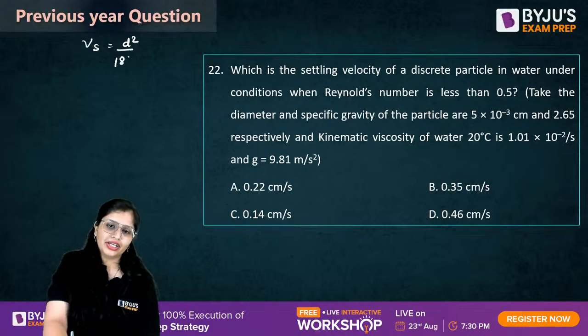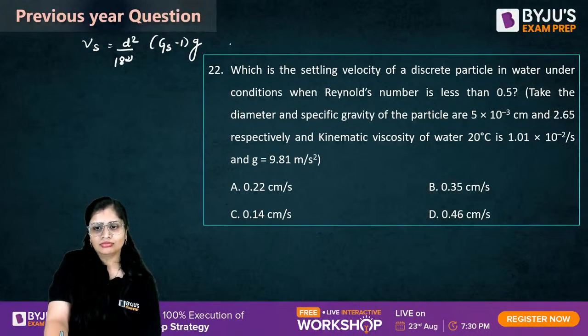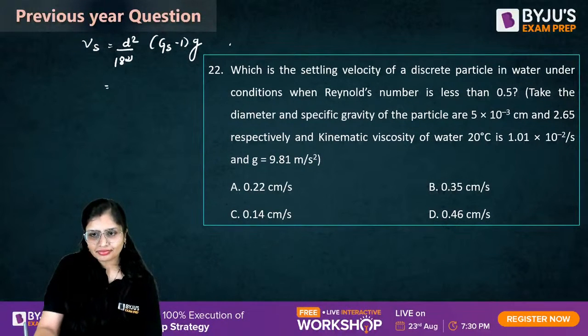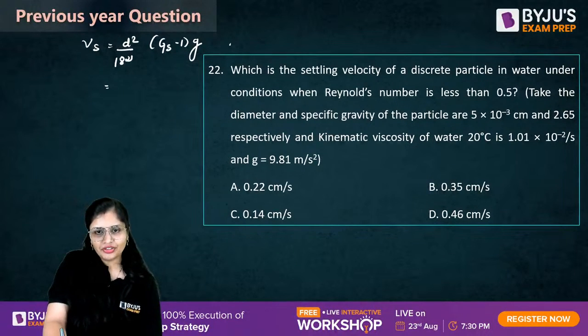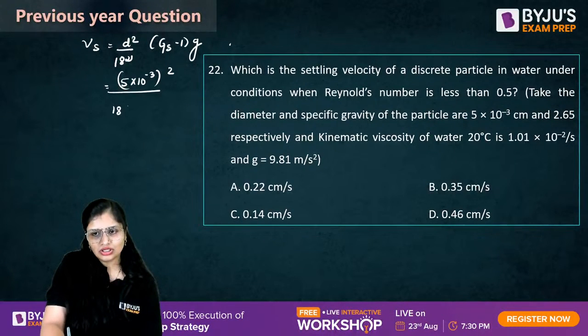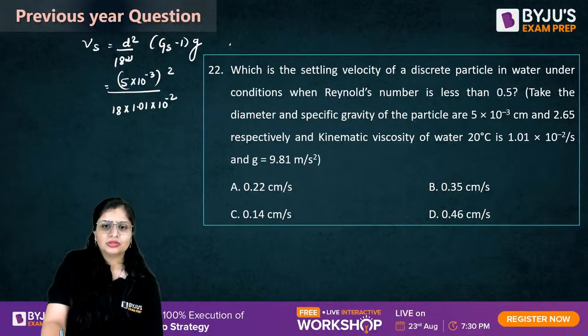Settling velocity is g d square upon 18 nu times (Gs minus 1). Particle size is given as 5 into 10 raised to power minus 3, squared. Kinematic viscosity is 1.01 into 10 raised to power minus 2. Specific gravity is 2.65 minus 1.